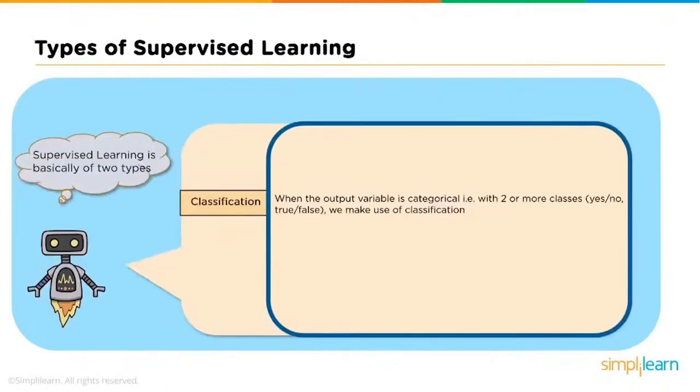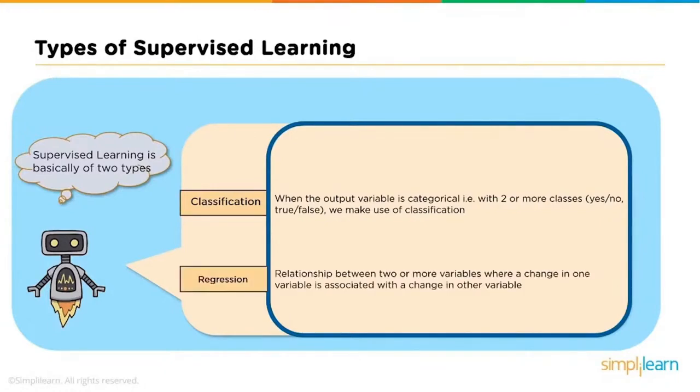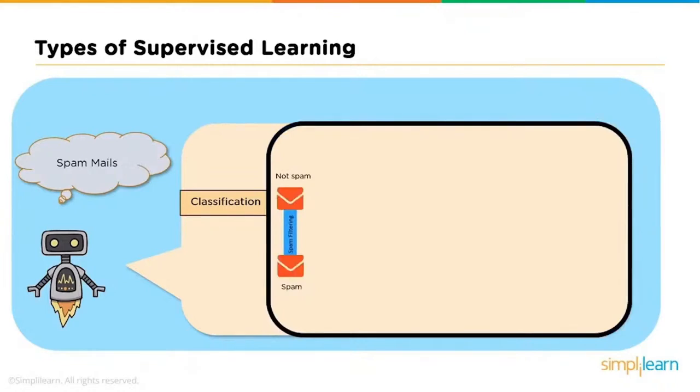So supervised learning can be further divided into classification and regression. It is a classification problem when the output variable is categorical, such as red or blue, disease or no disease, male or female, whereas it's a regression problem when the output variable is a real or continuous value. For example, salary based on work experience, weight based on height, so it creates a predictive model showing trends in data. So now if I say, will I get a salary raise or not? That's classification. But if I say, how much salary raise will I get? That is regression.